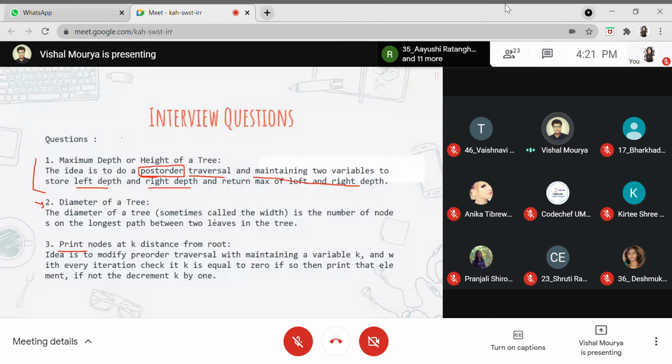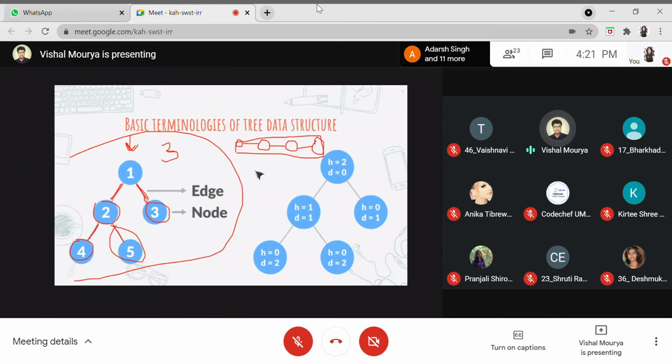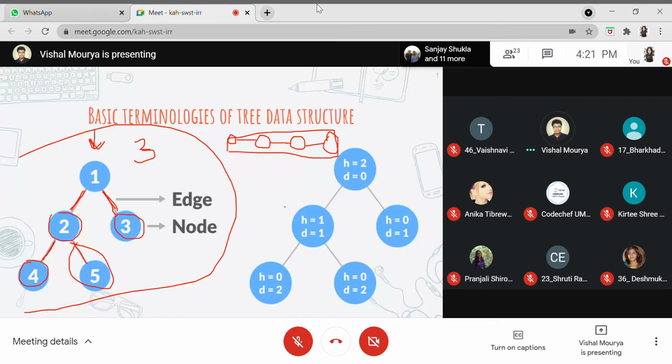So we'll jump on to implementing how we calculate the diameter. The basic thing is the number of nodes on the longest path between two leaves of the tree. This is the typical definition of the diameter of a tree, which I'm not going to explain here because I already explained it. Let me start the actual implementation.